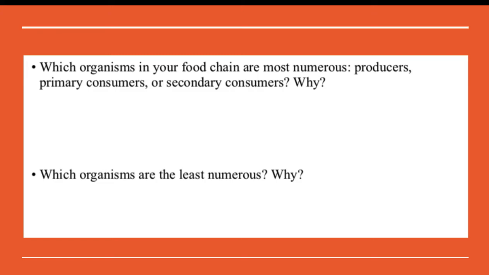I'm actually going to start with the first two out of those three, and the first bullet is which organisms in your food chain are most numerous? Producers, primary consumers, or secondary consumers, and why? And then the second question here is going to ask which ones are the least numerous and why.